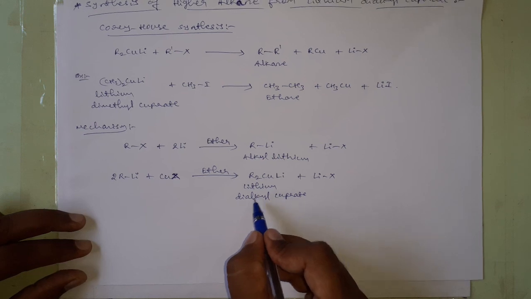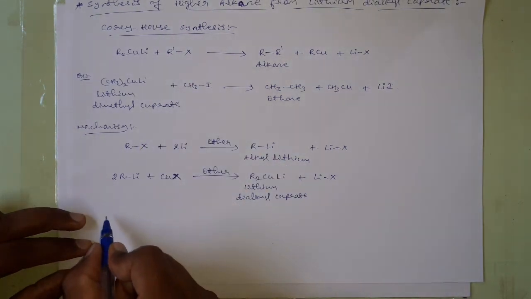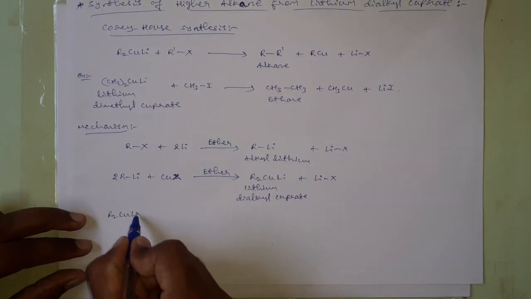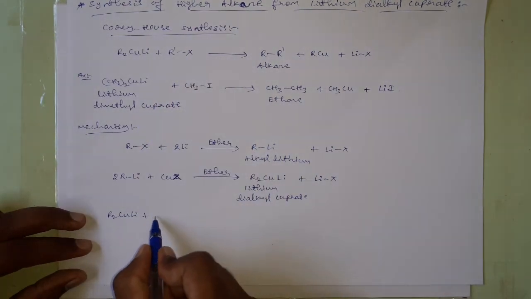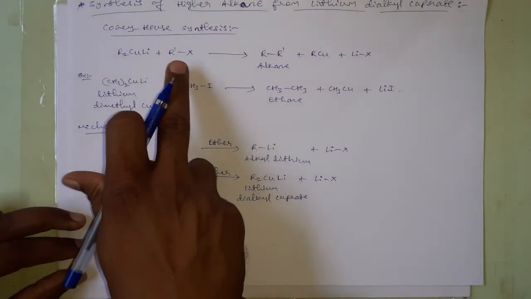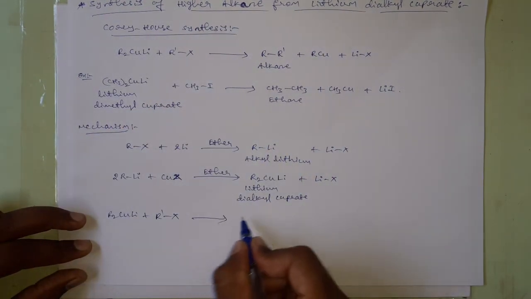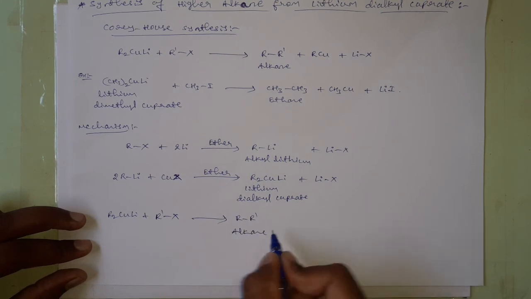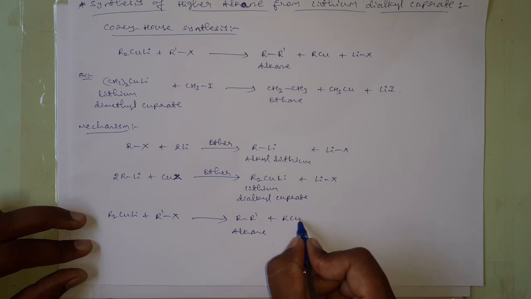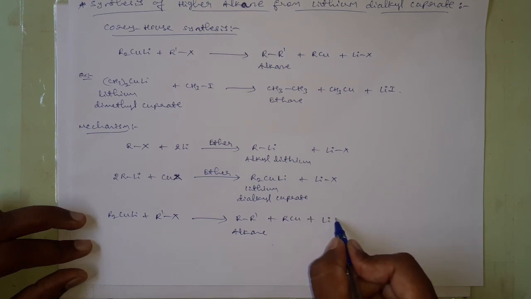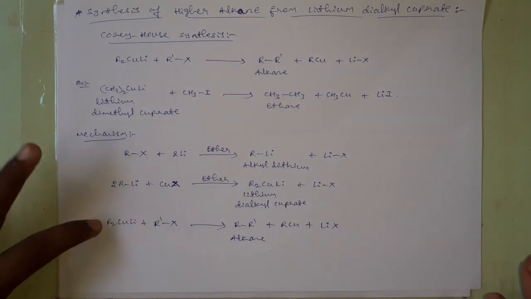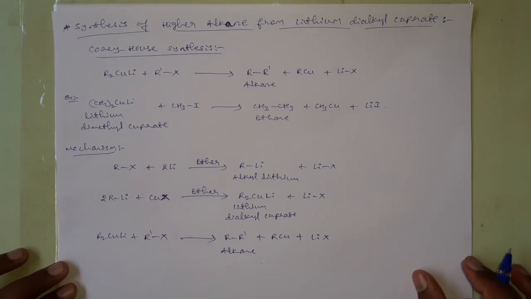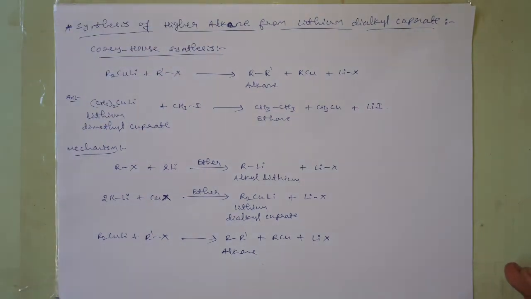And this lithium dialkyl cuprate is then once again treated with alkyl halide, and here we will get a higher alkane plus alkyl copper plus lithium halide. This is the reaction mechanism for the synthesis of higher alkane from lithium dialkyl cuprate.